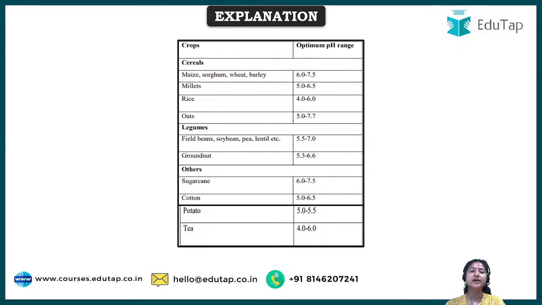Okay, and in the explanation we have different cereals, legumes, and others. Others means they are mixed. Some can be cash crops, some plantation crops. So there are different categories. If we go for cereals, such as maize, sorghum, wheat, and barley, their optimum pH range is 6 to 7.5. Seven is neutral, but for a better yield and a better environment for these crops, the optimum pH should be 6 to 7.5. Then millets. See, environmental conditions are not the only reason to grow a particular crop in a particular area, the condition of the soil and other factors are also responsible.